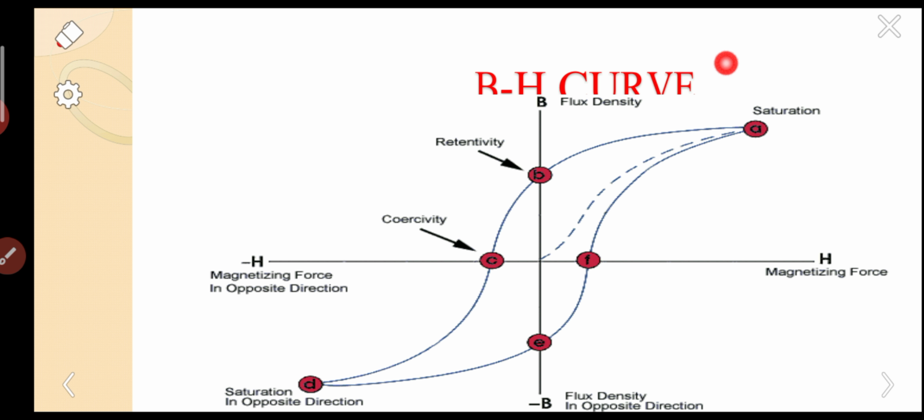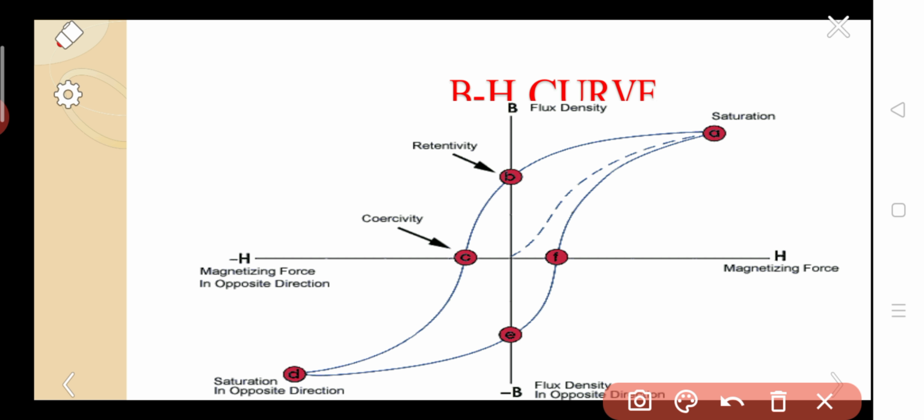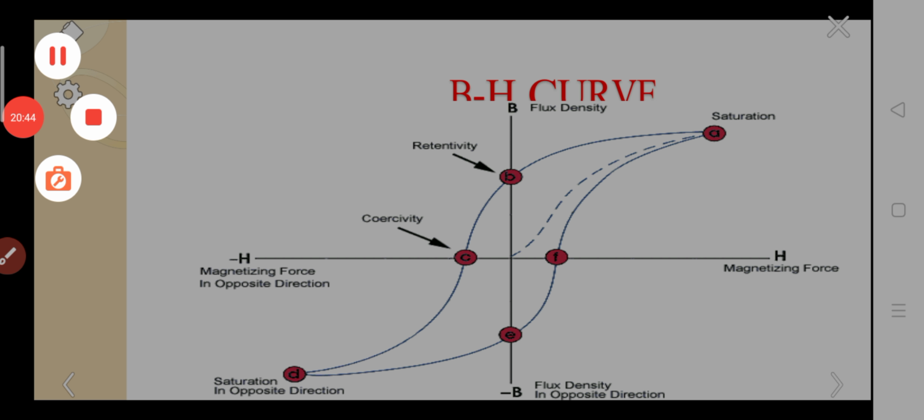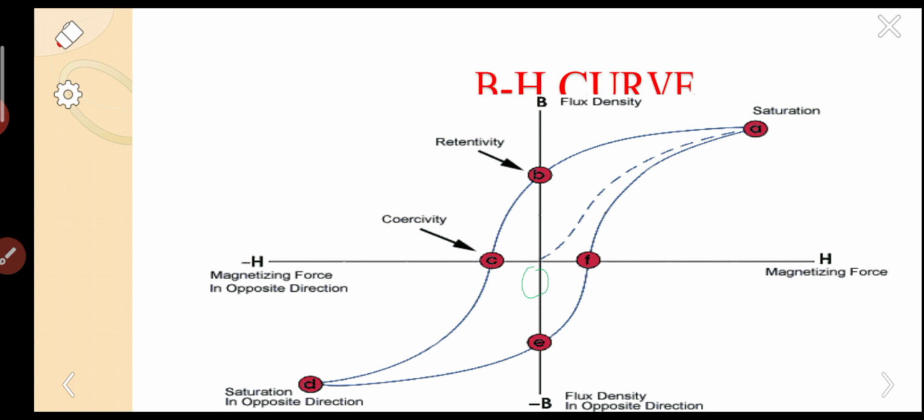So generally this is called the BH curve.